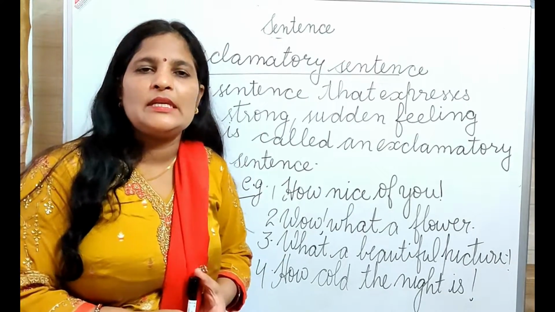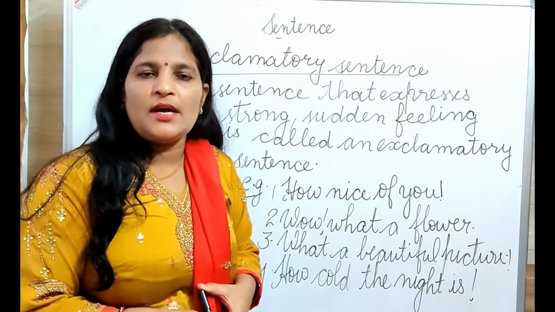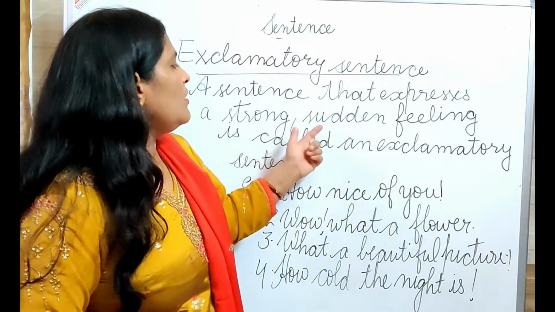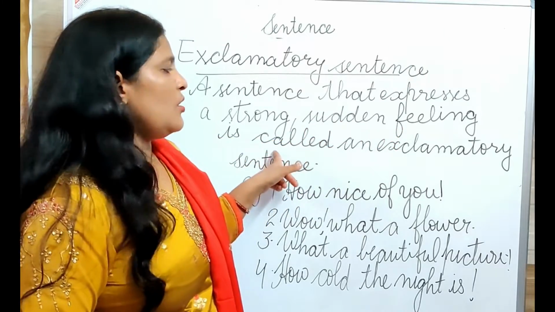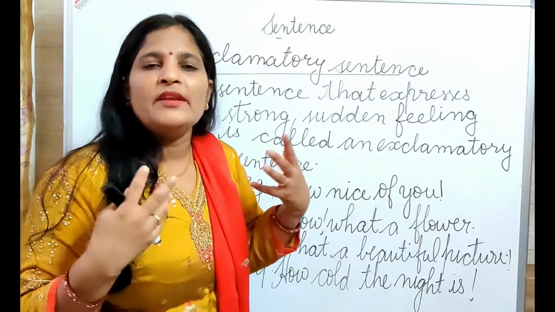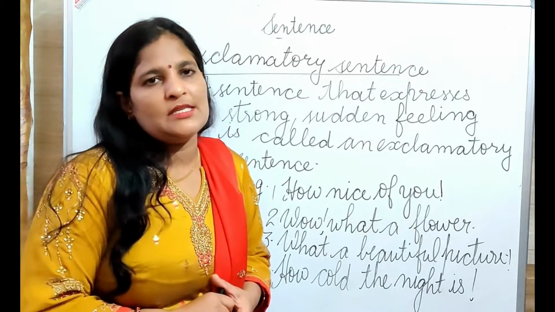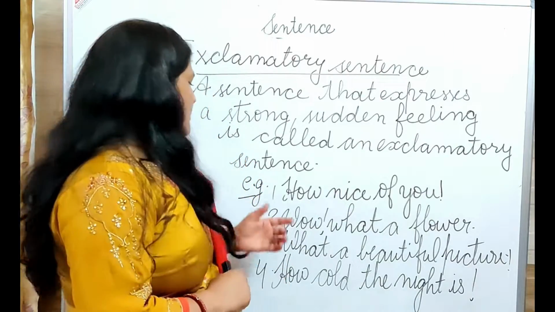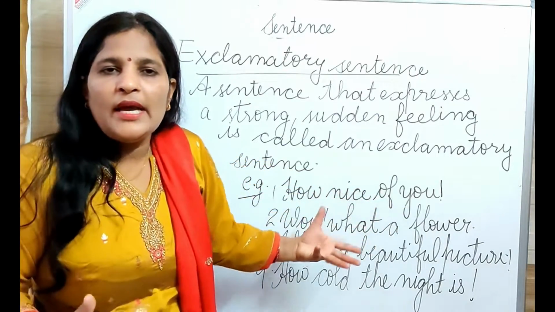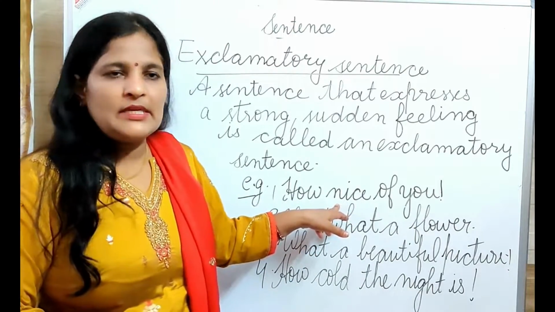What are exclamatory sentences? Exclamatory sentences show strong feeling, surprise or sudden feeling. Let's read: a sentence that expresses strong, sudden feeling is called an exclamatory sentence. In other words, when we say something and expressions come on our face, those types of sentences are called exclamatory sentences. Like, how nice of you! How nice! The expressions are coming on my face. So these are exclamatory sentences.